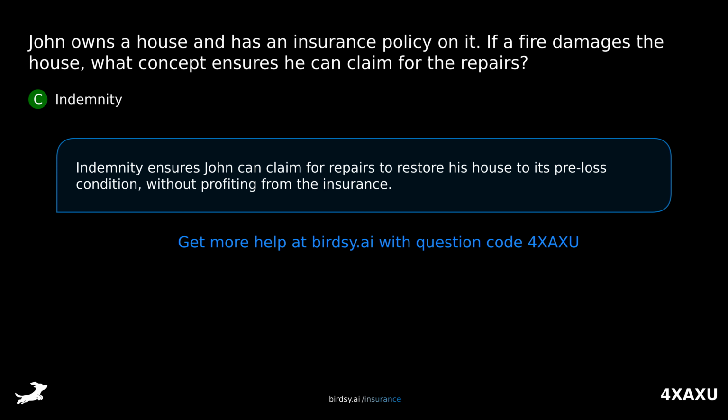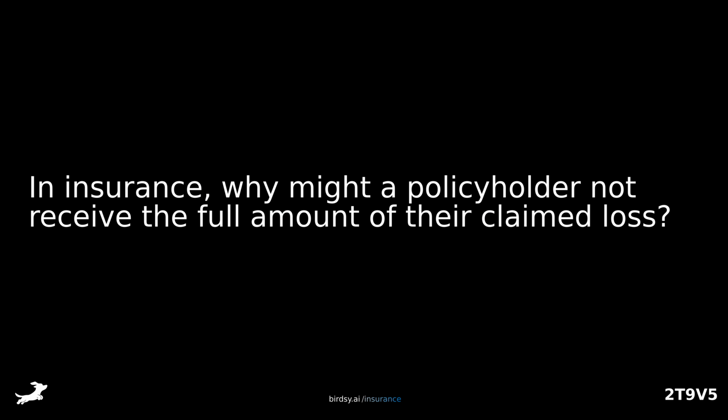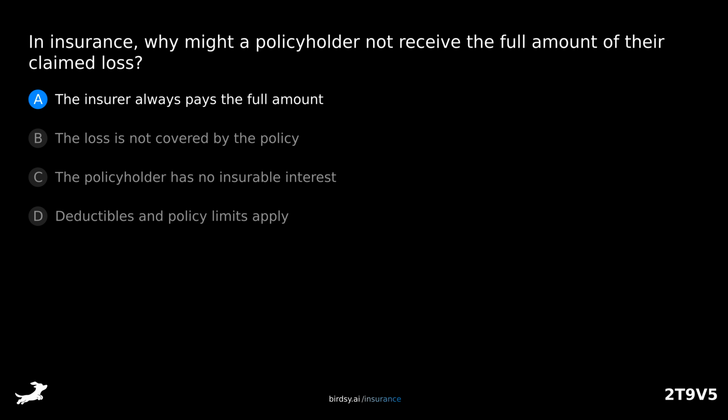Indemnity ensures John can claim for repairs to restore his house to its pre-loss condition without profiting from the insurance. In insurance, why might a policyholder not receive the full amount of their claimed loss? Is it A, the insurer always pays the full amount? B, the loss is not covered by the policy? C, the policyholder has no insurable interest? Or D, deductibles and policy limits apply?